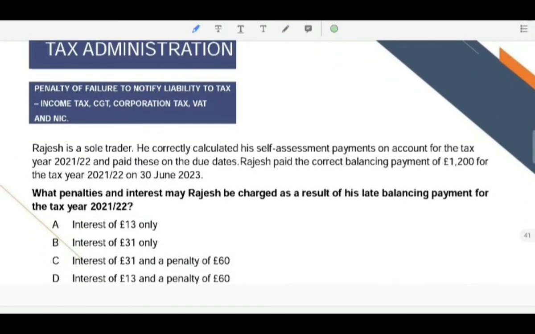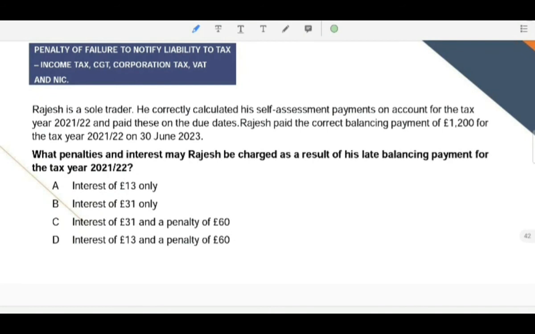Next question: Rajesh is a sole trader. He correctly calculated his self-assessment payment on account for tax 21-22 and paid these on the due date. Rajesh paid the correct balancing payment of 1,200 for the tax year 21-22 on 30th June 23. What penalties and interest may Rajesh be charged as a result of the late balancing payment for the tax year 21-22?